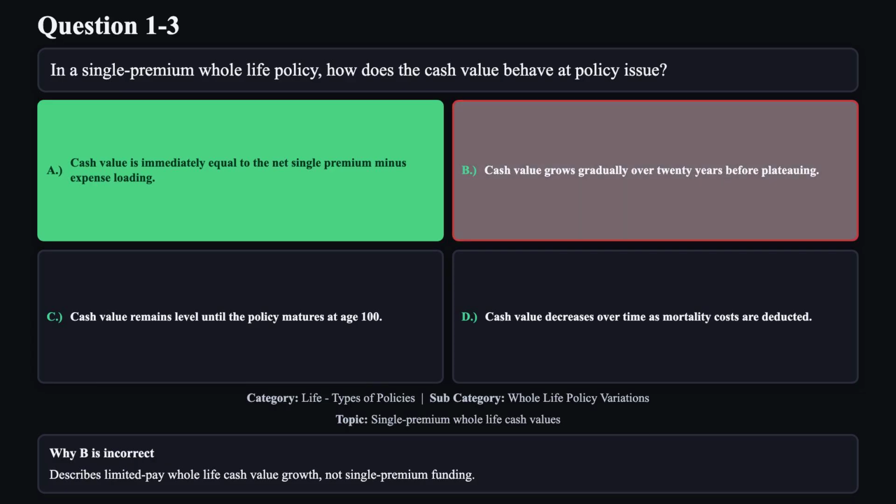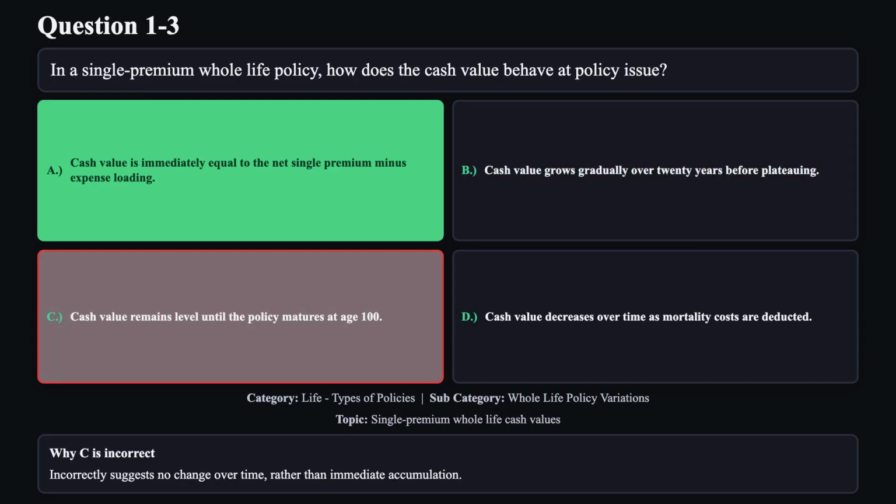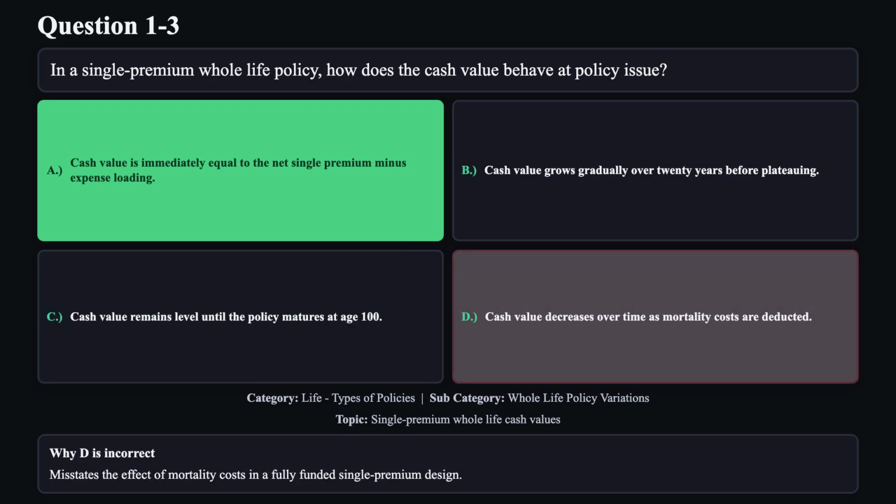Reason B is not correct. Describes limited pay whole life cash value growth, but not single premium funding. Reason C is not correct. Incorrectly suggests no change over time rather than immediate accumulation. Reason D is not correct. Misstates the effect of mortality costs in a fully funded single premium design.